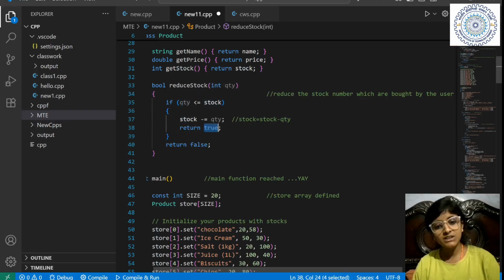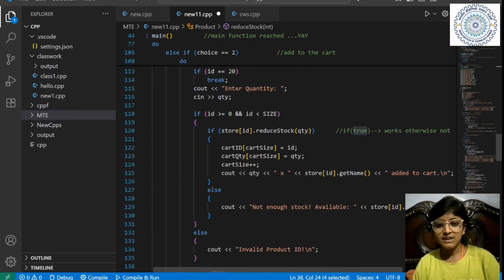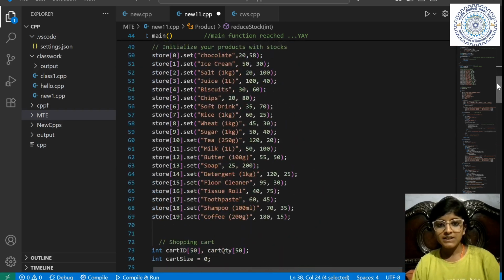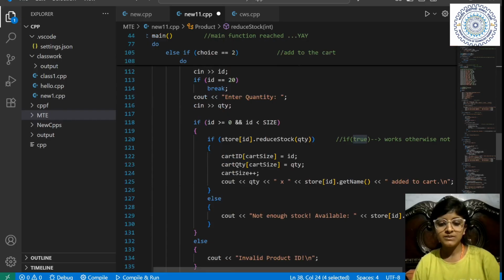If it returns true, then this loop will work. If the quantity entered is greater than stock, it will return false. And this loop will not work.